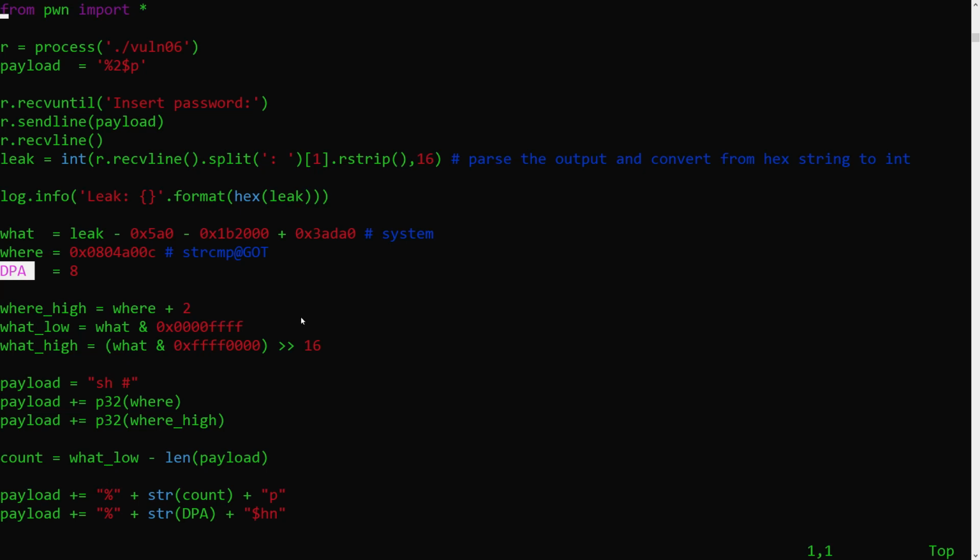But what about the DPA? Before we get there, we need to understand how we are making sure the system function is getting the string sh in its first parameter, the only existing one from its point of view. As you can see here, we are starting the payload now with sh space and the pound sign, which, because this is a command line string, will basically comment anything that comes after, which is perfect for us. Another important detail here is the fact that this sh string has exactly 4 characters, which will be 4 bytes long. This is important to make sure the alignment in terms of direct parameter access is right.